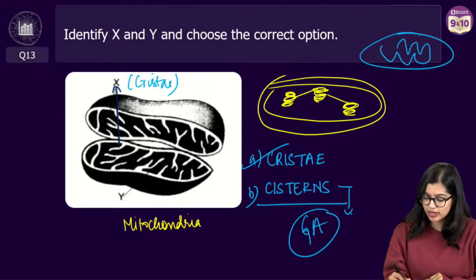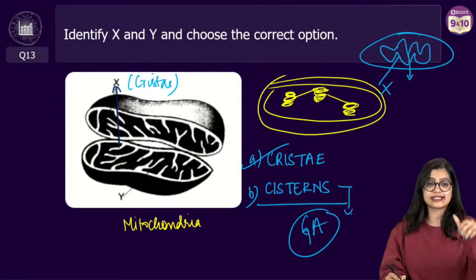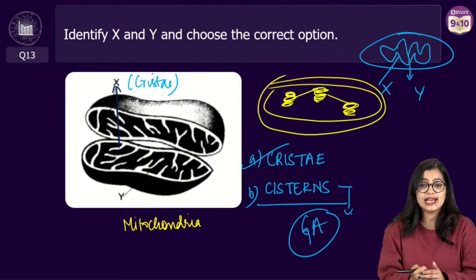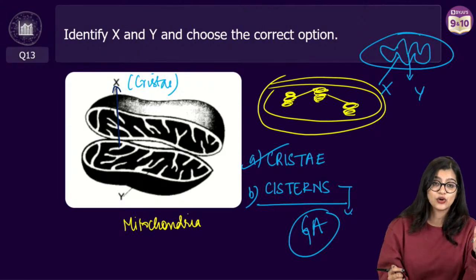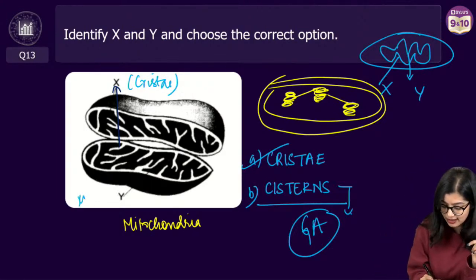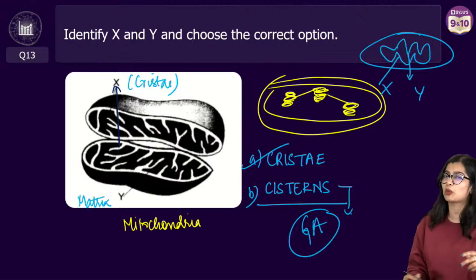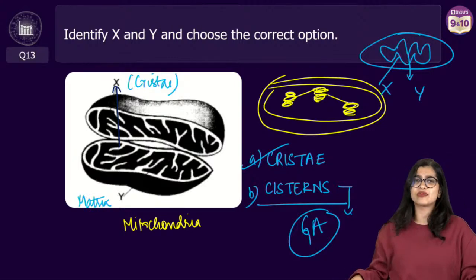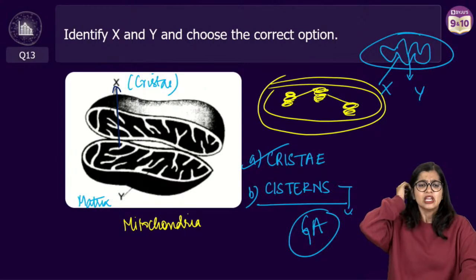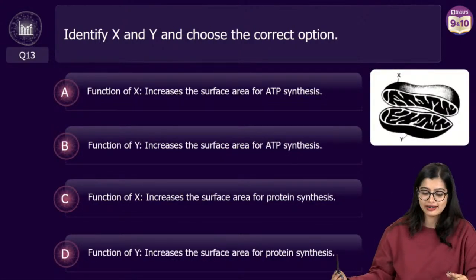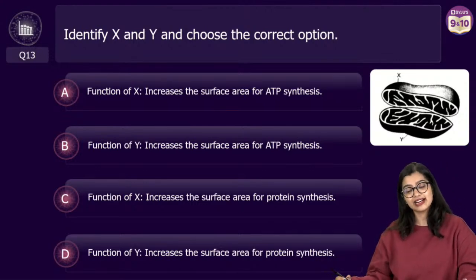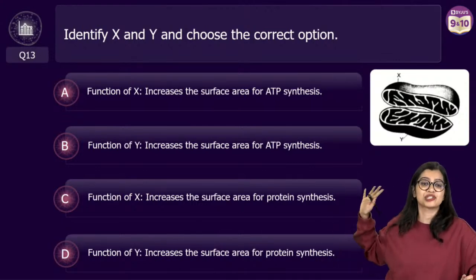So here, if I'm going back and drawing, this is X. But this part in the center is what we say as Y. So what is Y here? Very good, Mohil. Exactly. Y here is the matrix, or the space in between, where we find the ribosomes and the genetic material, right? So that is Y. But that's not the question. The question here is, you need to identify the correct answer. So this is your question.